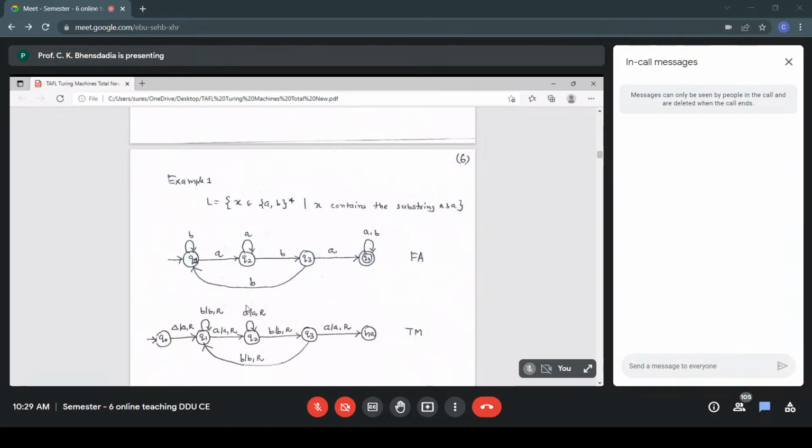I'm not changing the content of that cell and am going to the next cell to check whether B is there or not. So it is AAR. In the state Q2, again, I'm just skipping all A's, so the move is AAR. And then on getting B, we go to the Q3 state. Again, Q3 to Q1, finding B, it is BBR. If I get B in the state Q3, then I go back to state Q1, as I have to once again start searching for the pattern ABA. So this is my TM.